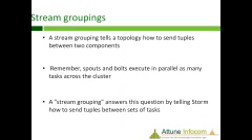Now we are looking at stream grouping. What is a stream grouping? A stream grouping tells a topology how to send tuples between two components. Remember, spouts and bolts execute in parallel as many tasks across the cluster. So stream grouping answers this question by telling Storm how to send tuples between sets of tasks.